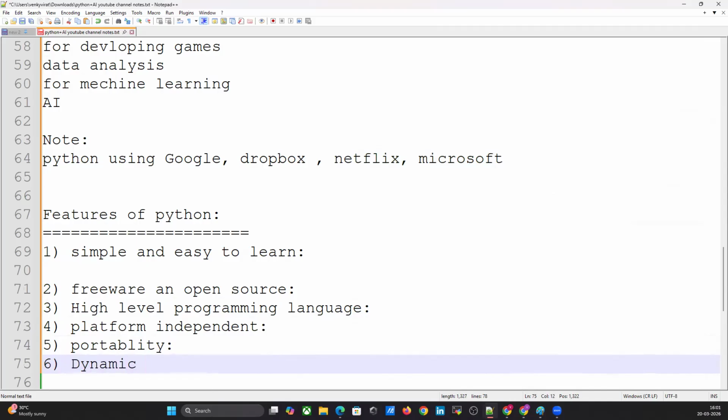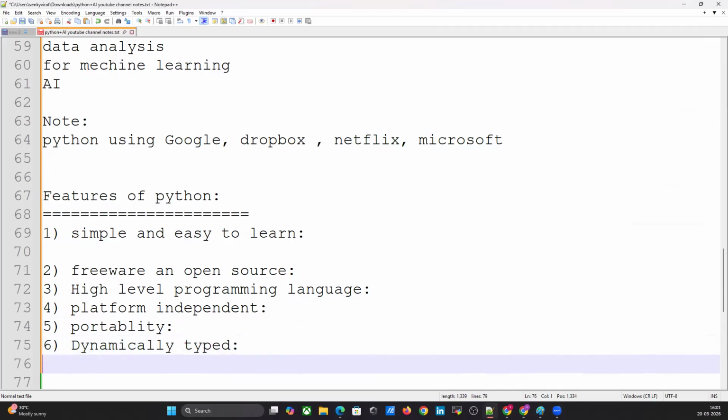Next feature, dynamically typed. What is dynamically typed? Dynamically typed means in Python, we are not required to declare the type of our variables. Wherever we are assigning the value, based on the value, the type will be allocated automatically. Understood? Hence, Python is considered a dynamically typed language.